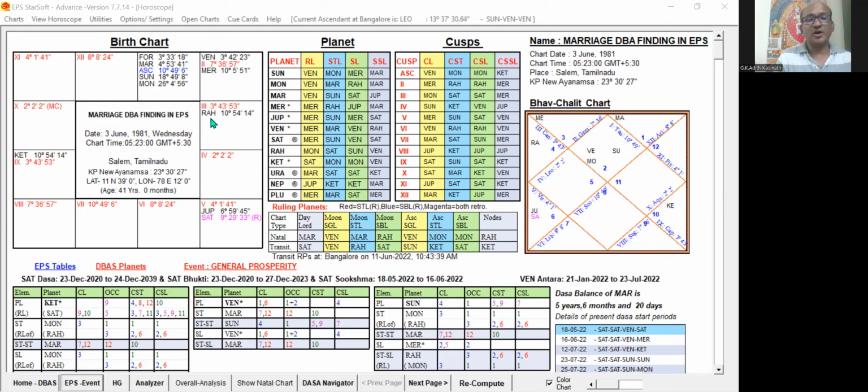You can see this is the home page of the software, and it has a lot of tables within it. Actually, I am going to explain with only 2 tables today: the home page EPS tables, and the filter table, with which we can find the Dasa Bhukti Antara periods through the help of key planets. You can see this software is event based. The event selected now is general prosperity, so we can change the event to marriage.